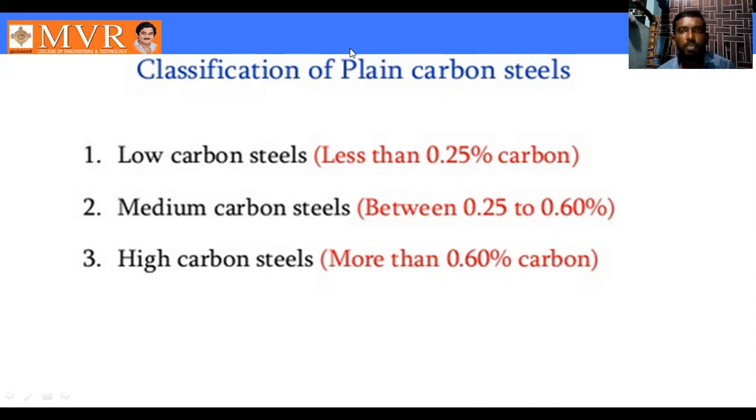So these are the classifications of plain carbon steel. They are classified into three types: low carbon steel, medium carbon steel, high carbon steel. Less than 0.25% we call low carbon steel. Between 0.25 and 0.60% we call medium carbon steel. More than 0.60% carbon we call high carbon steel. First, we will discuss low carbon steel.